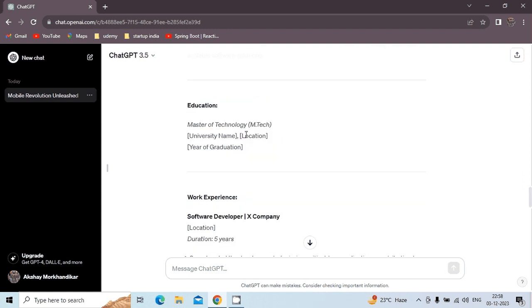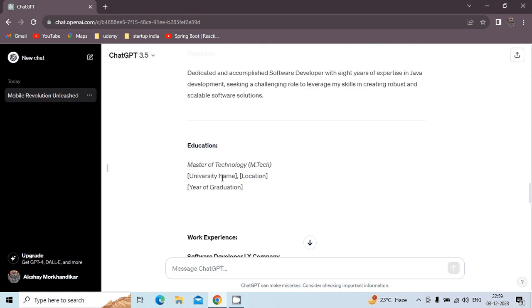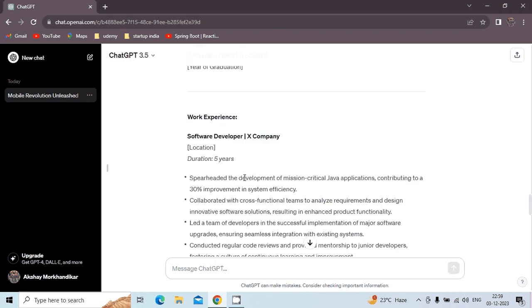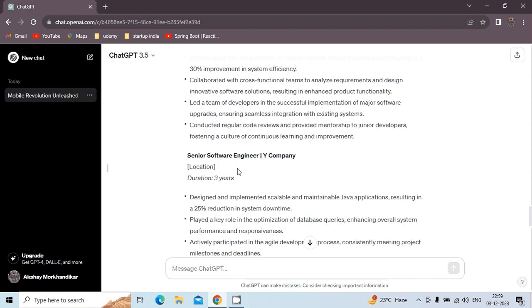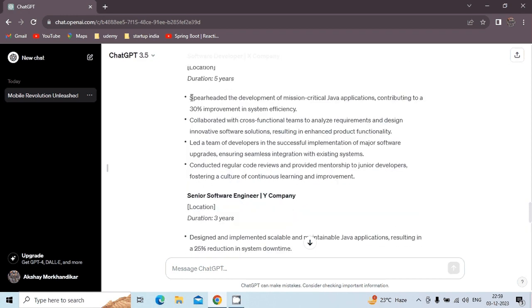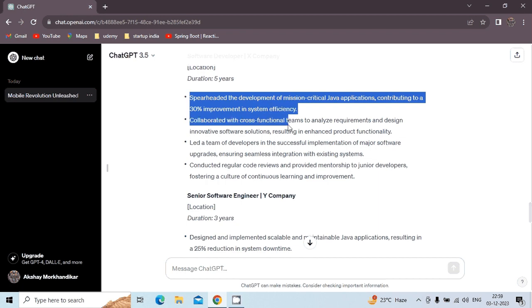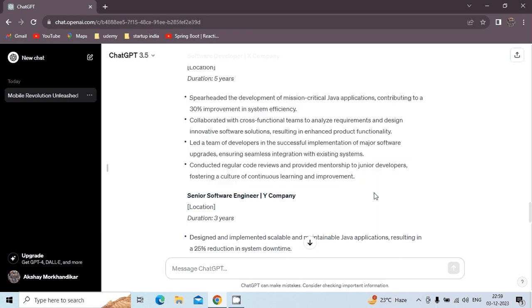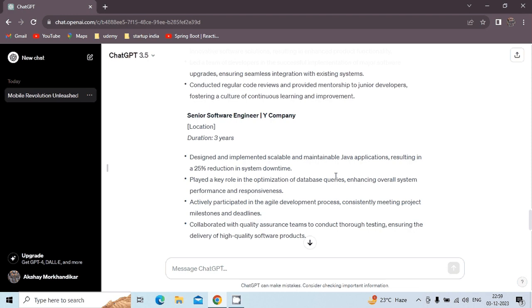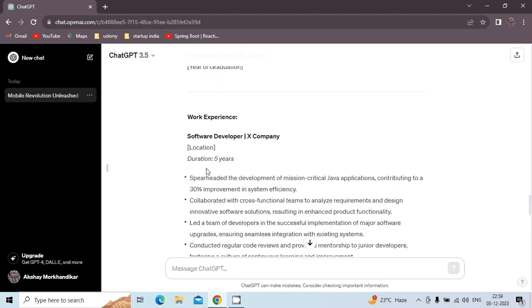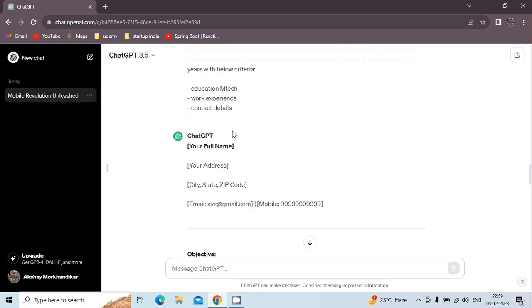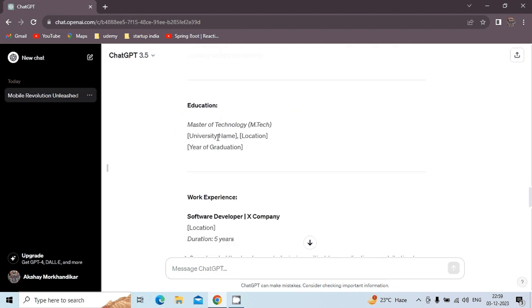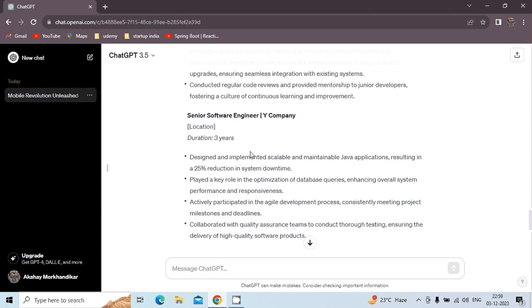Okay, so you can see X company, software developer for 5 years I have worked, and for Y company I have worked. Spreadsheet development and everything it has already given. This is a template, now you got it. If you want, you can directly write what you did at a company as a paragraph, and it will do it for you. You can see education, work experience, skills and contact details. If you want more criteria, you can type the criteria over here.